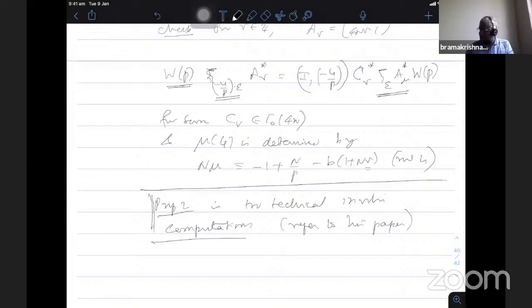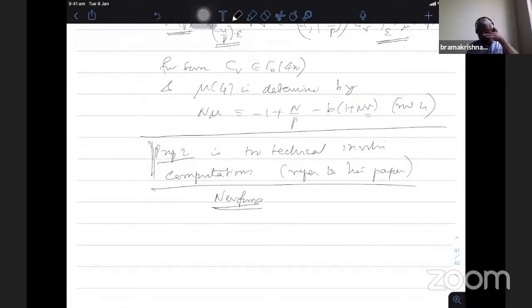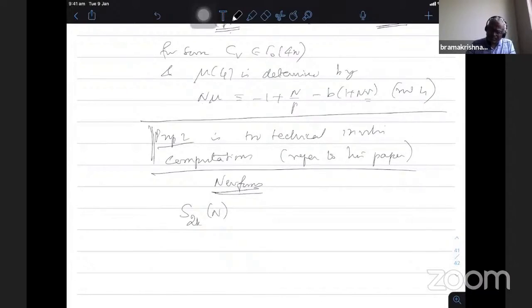Now we come to the last half an hour, so we'll just start with the newforms. I told you that when I talk about how it is done in the case of half integral weight, you take the space for simplicity. I'm avoiding the characters from now, because anyway he is not proving the uniform theory for all characters. He takes the character chi modulo n to be a quadratic character. So one can easily get the generalization in this case. So take the weight 2k level n cusp forms.